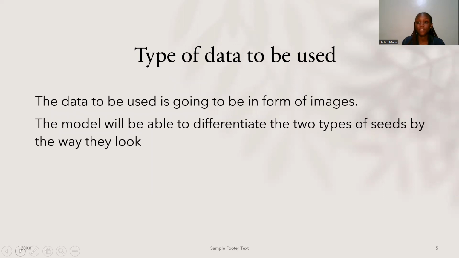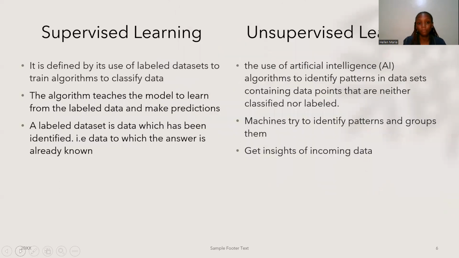So what type of data will be used? The data going to be used is mainly in the form of images. The images of the seeds to be exported will be captured, and the model will differentiate between the seeds by color, by shape, by size. It will be trained to differentiate between a bad seed and a good seed to make sure everything we export is up to standard. So we have supervised and unsupervised learning.